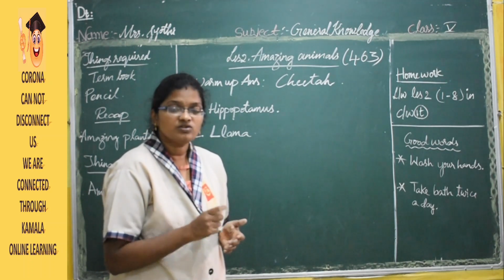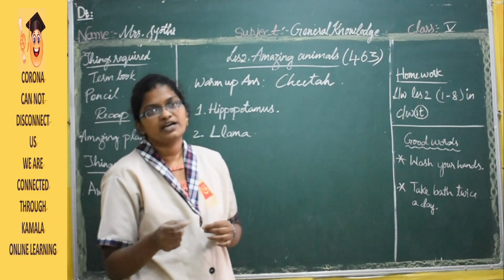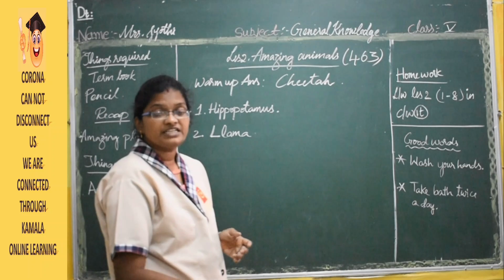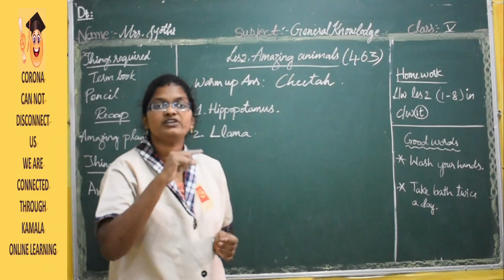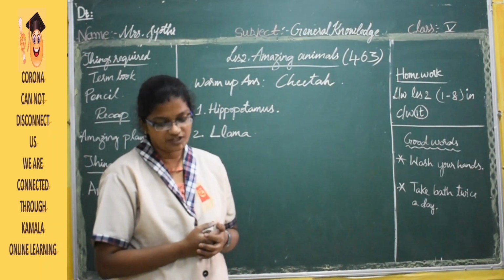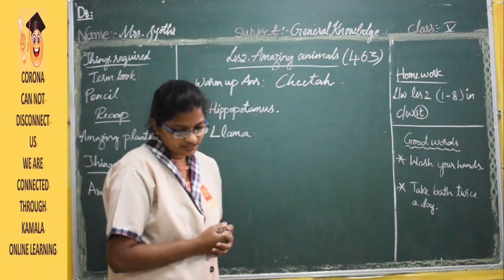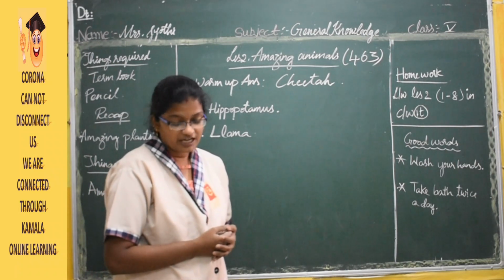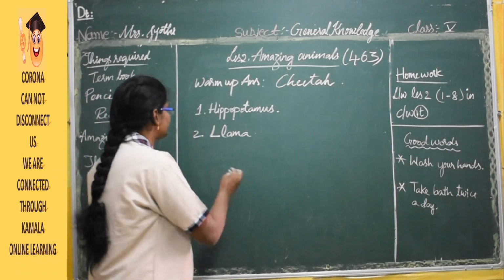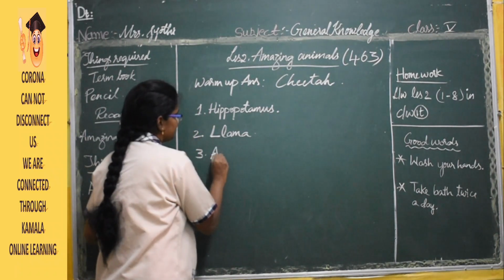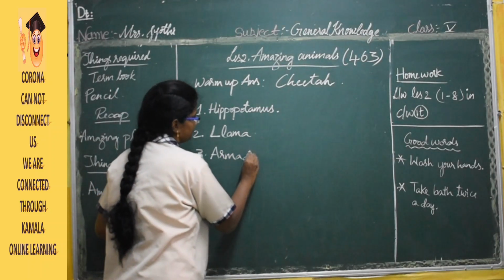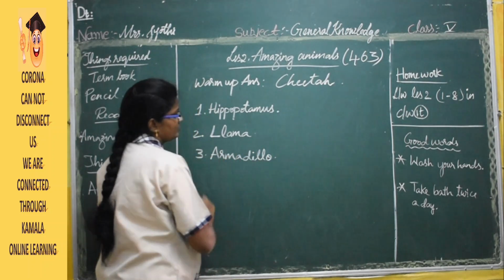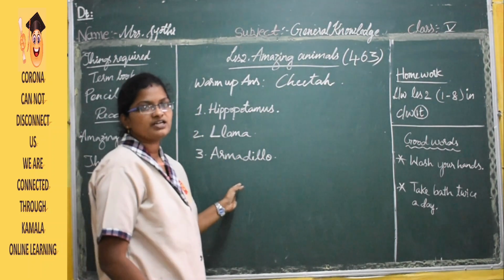So this animal is going to eat termites, ants, rodents, etc. The speciality of this animal is that it will have scales on its body. And this animal's name is armadillo.